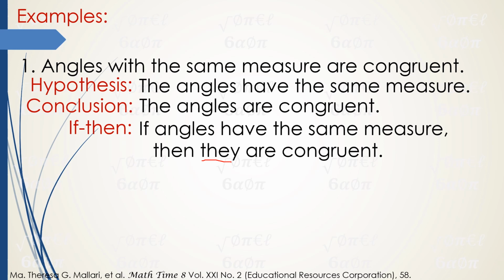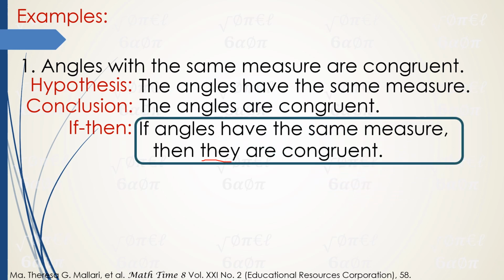So, we need to be able to rephrase the hypothesis and the conclusion correctly. Make sure that it can be put into a sentence so you won't have difficulty transforming the if-then statement. Okay, so the answer is, if the angles have the same measure, then they are congruent.